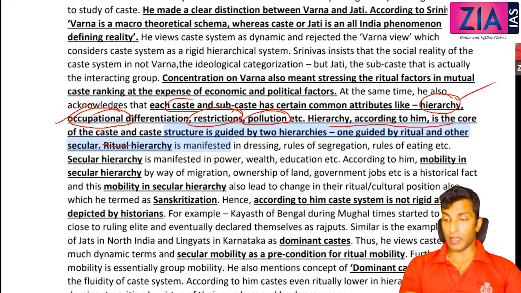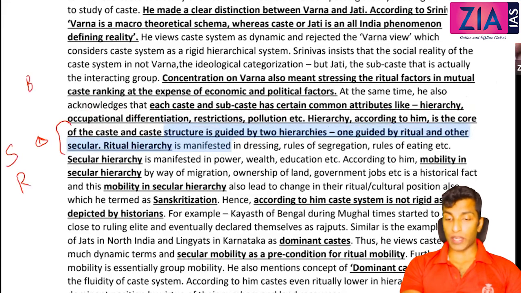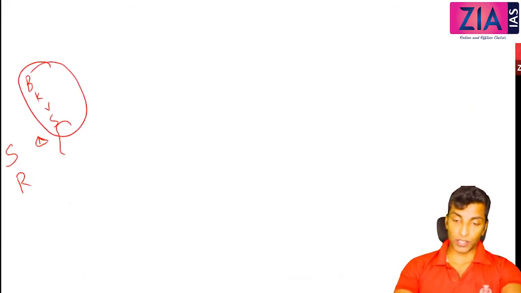Caste structure is guided by 2 hierarchies. Okay, one is ritual hierarchy and the other is secular hierarchy. This is very important for you. So when we talk about hierarchy here, he divides this into secular and ritual. When we talk about Brahmin, Kshatriya, Vaishya, Shudra, they are superior, and this is based on ritual hierarchy.